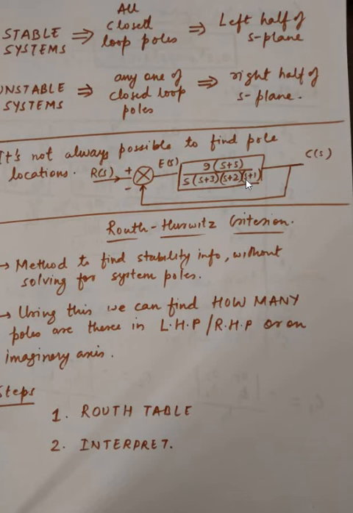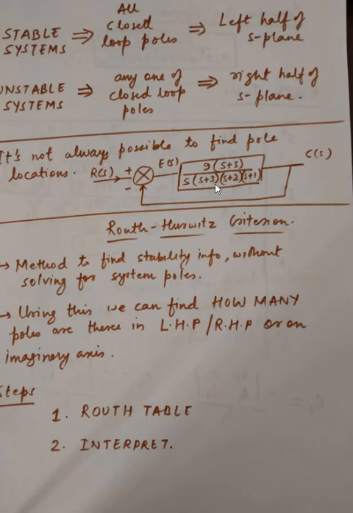By this time, I think you know what a closed loop transfer function is and what an open loop transfer function is. So you can find the closed loop transfer function using the formula G(s) upon 1 plus G(s)H(s). If you try to do this, it will be difficult to find whether the system is stable or not, or what its pole locations are, because pole locations will determine its stability.